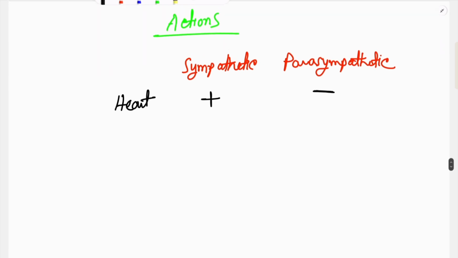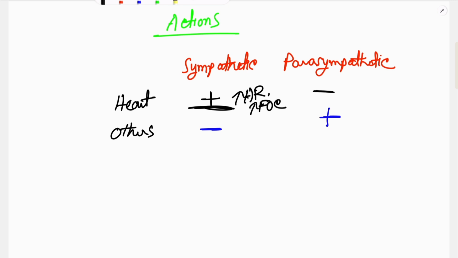In all other organs, this effect is opposite, meaning that in all other organs the sympathetic nervous system inhibits and the parasympathetic nervous system stimulates. Stimulation of the heart here means increased heart rate and increased force of contraction. The parasympathetic nervous system decreases heart rate and decreases force of contraction.